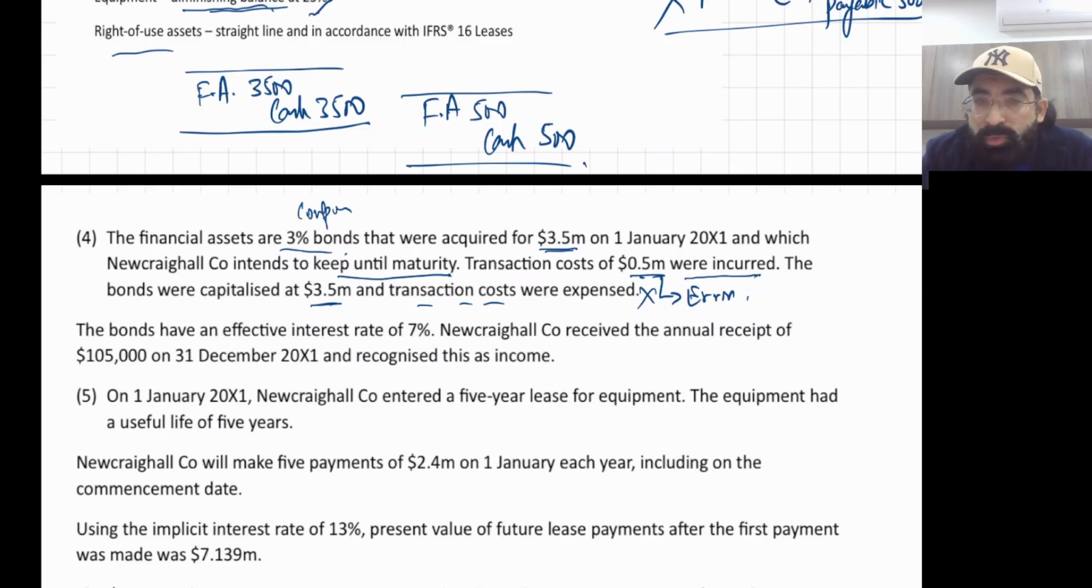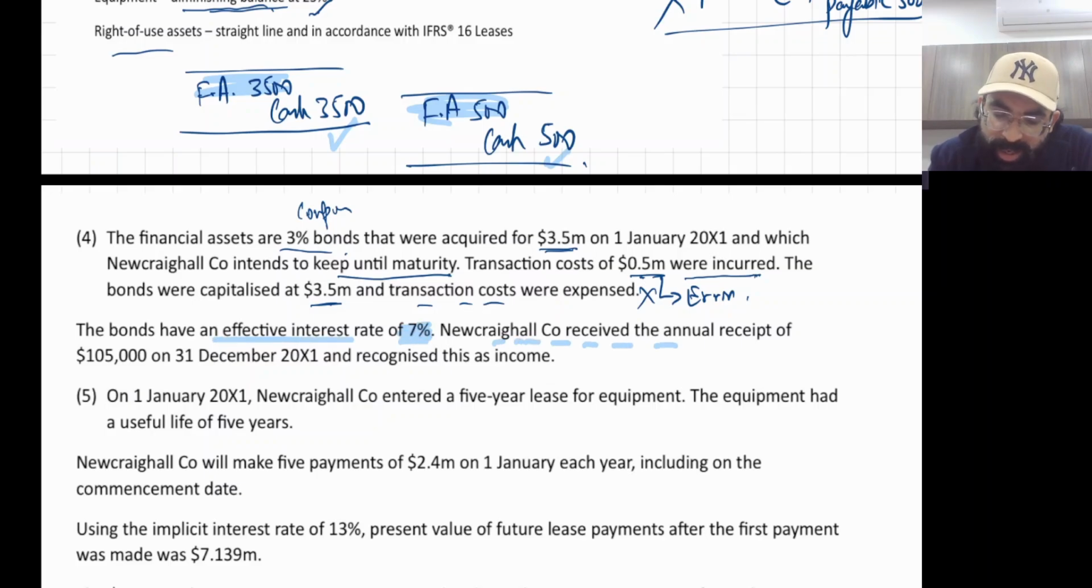One thing I will do. Okay, second thing, now just think, my amortized cost table should start with the net cash flow. So this is 3,500 outflow and this is 500. So the amortized cost table should start with 4,000. Now, the bonds have an effective interest rate of 7%.